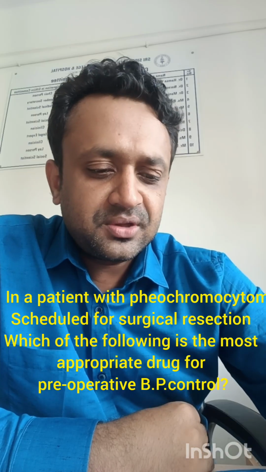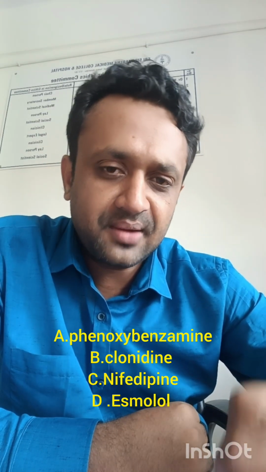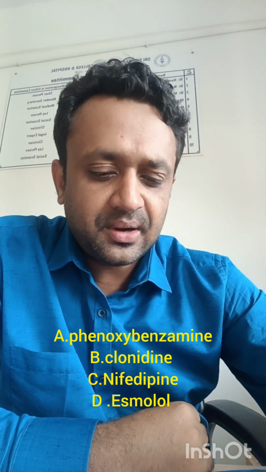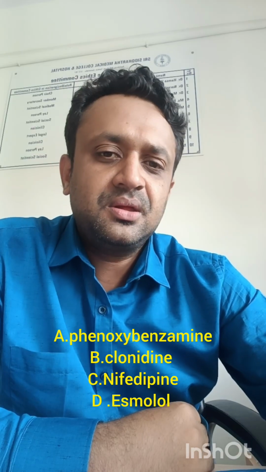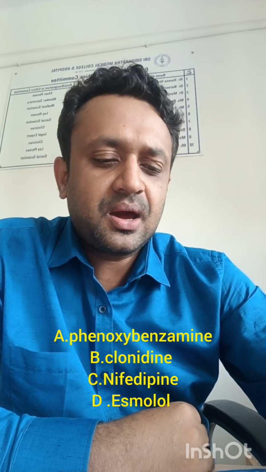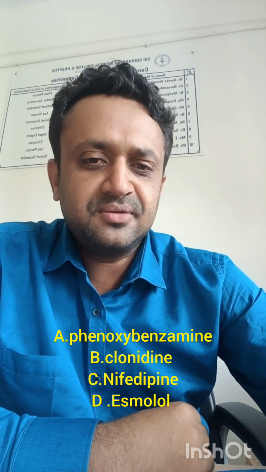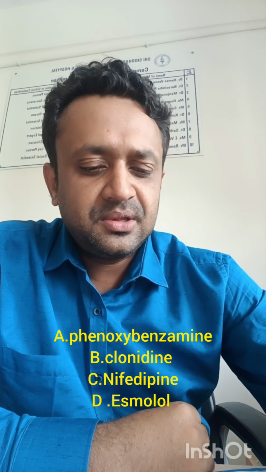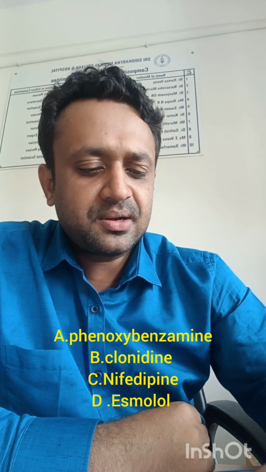Pheochromocytoma is due to excessive catecholamine secretion from the adrenal medulla. Because of these excessive catecholamines, vasoconstriction occurs and the patient experiences fluctuating hypertension. Here phenoxybenzamine is helpful for the equal distribution of body water and blood volume.